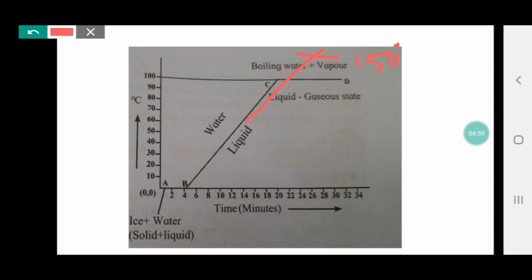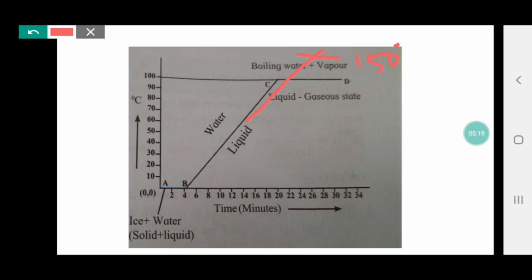Similarly, when liquid is converted into solid, the temperature again remains constant, and the energy taken away is utilized by the liquid to get converted into solid. I hope I'm clear with the first question.